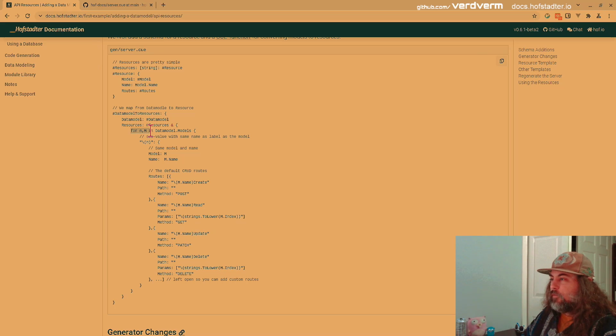And so for each model in our models, here's name and m the model, we're going to make a label under resources with the same name, and we're going to assign the model and the name like this, probably redundant because it's there. And then we're going to set up default CRUD routes. So we're going to have a route named user create or to do create. And it's going to be a post, and it doesn't have anything in its path.